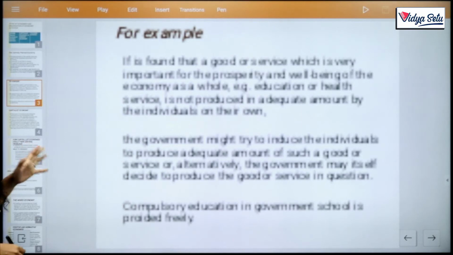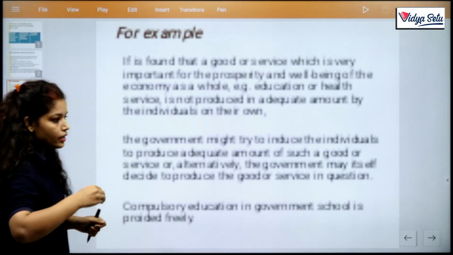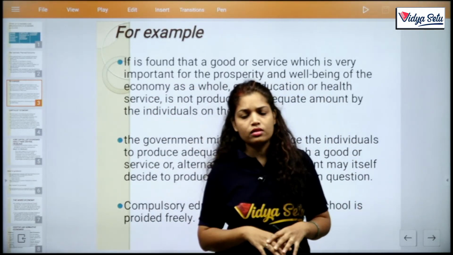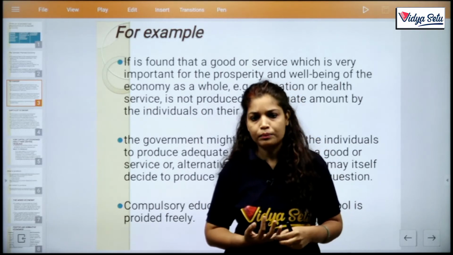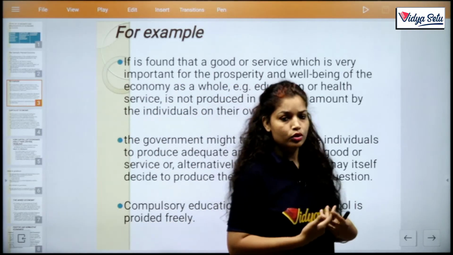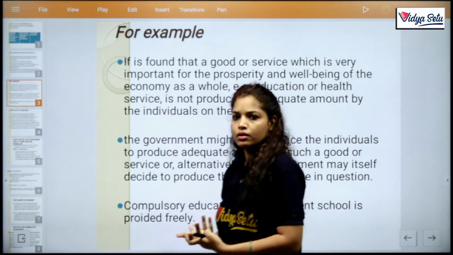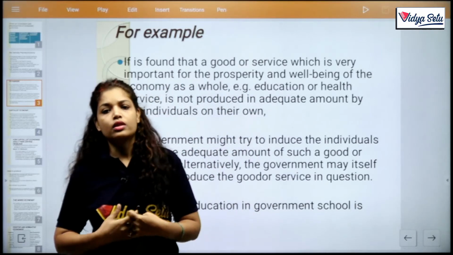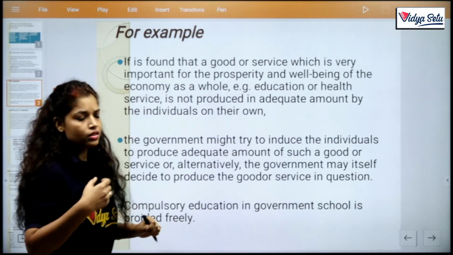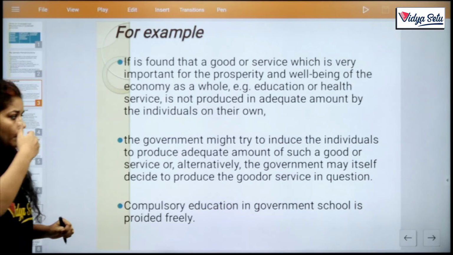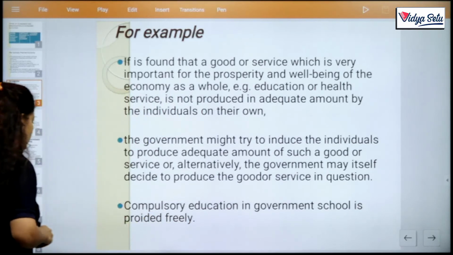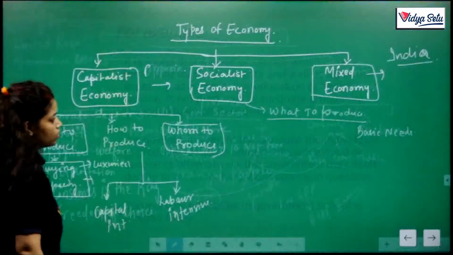If government finds that some goods are very important for all, like in today's concern, there is a corona problem. So we face this huge problem. The government tries to make free medicine or free checkups available, or those which are necessary for the whole public. So these are the commodities, these are the goods which the government tries to produce for the well-being of the general public.